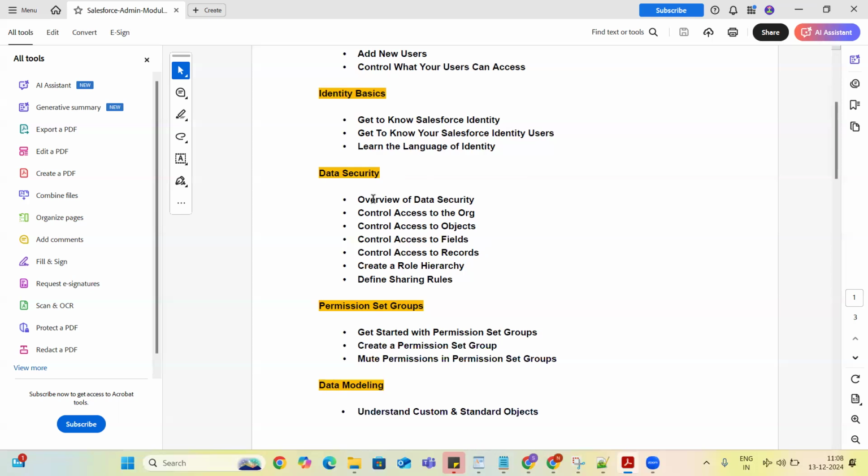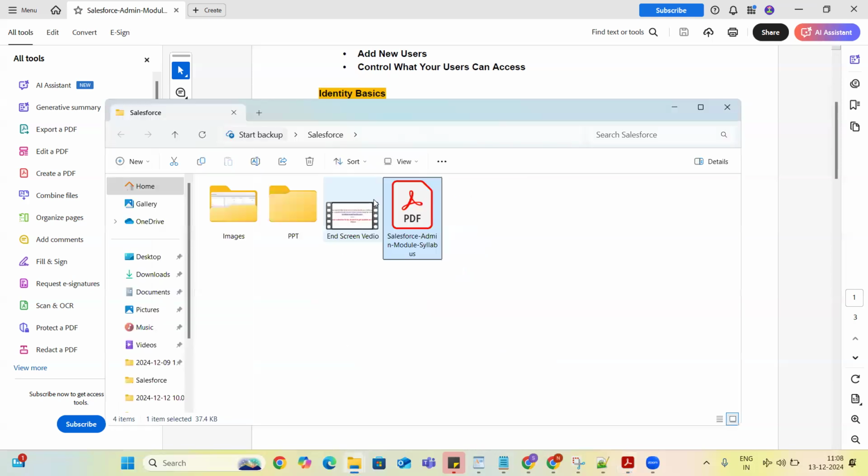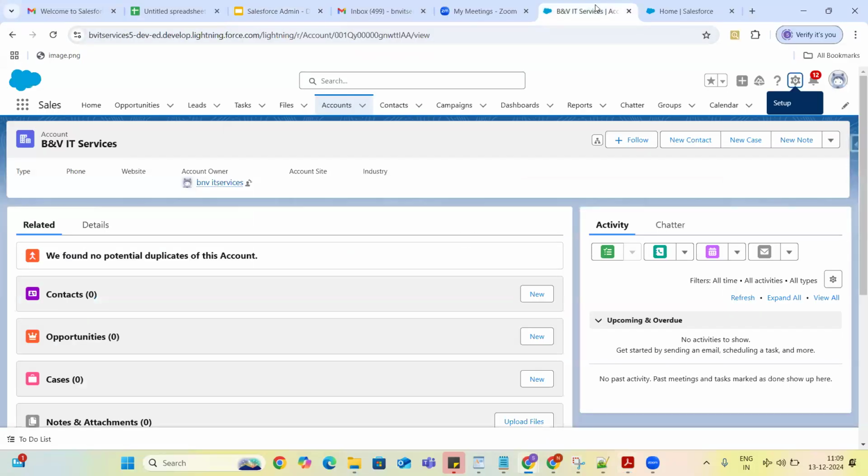Okay. Let's try to create. Today we haven't created any objects, guys. We just saw what is an object, what are fields, and what are records, right? I'm going to give you an assignment. The assignment for today is, this is our org. This is the sales application, right? You can just open up the sales application. You can note down all the objects which are there in the sales application, and you can go to that particular object and note down 5 fields on each object.